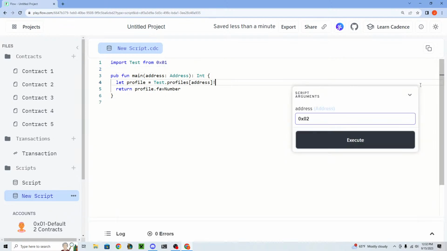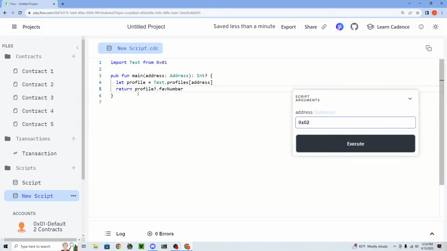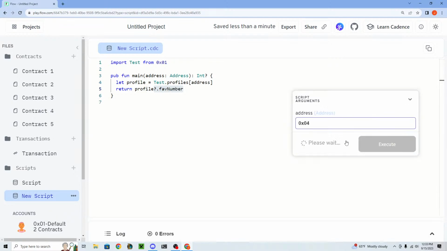And here's a trick: if you still wanted to return the optional int, because right now, again, if we put in address 4, it's going to panic because of this operator. But we can remove this and instead put a little question mark here and say profile question mark dot favoriteNumber, and that's saying, you know what, if profile is nil, just don't do the rest of this. But if it's not, then just keep going. So we can execute again. We should get 7, but if we put 4 here, it's just going to give us nil.